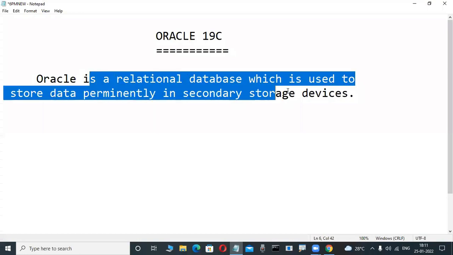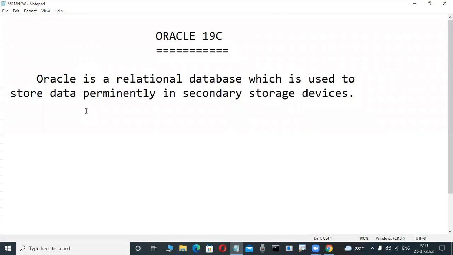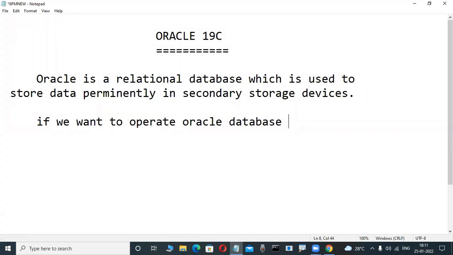Oracle is a relational database which is used to store data permanently in secondary storage devices. Everyone knows. Write it. Next paragraph also write it, very slowly, very easy. If you want to operate Oracle database, then we are using the following languages.